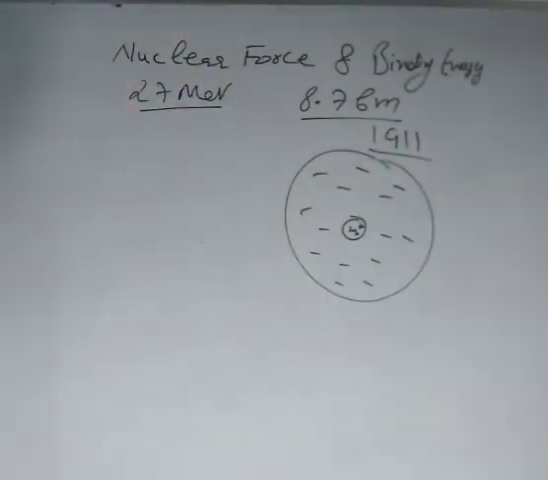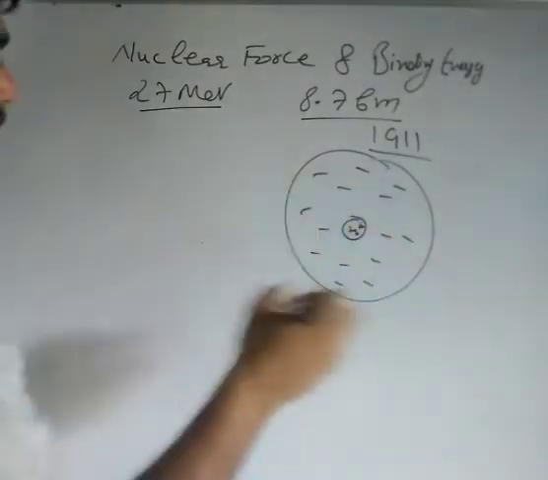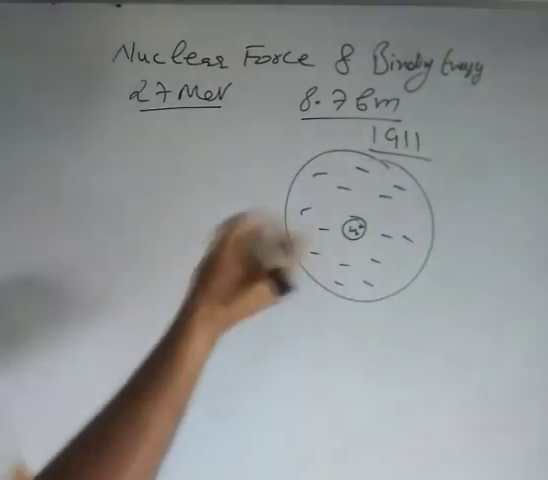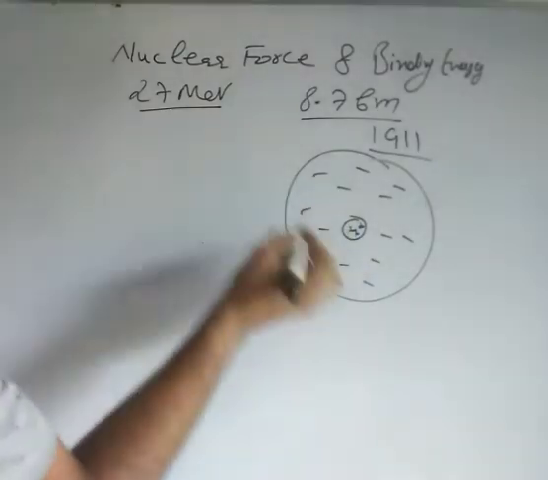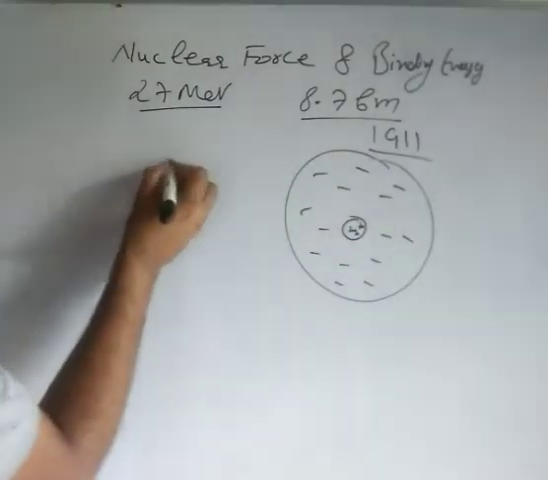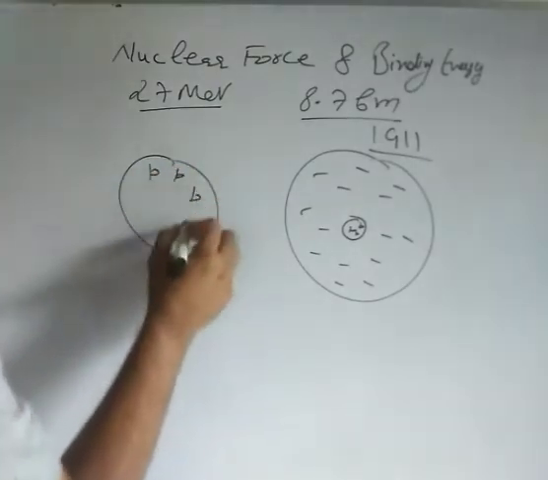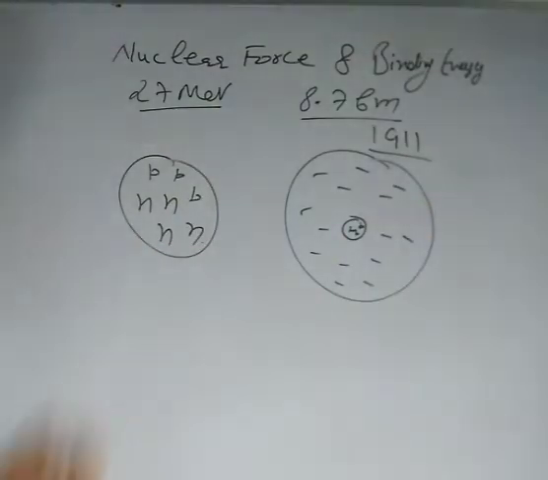But later on, when isotopes were discovered, it was found that inside the nucleus there is also a neutral matter that is known as neutron. So the structure of the nucleus was modified. Suppose I only consider the nucleus. Then the nucleus will contain protons and neutrons, where the proton is positively charged and the neutron is neutral.